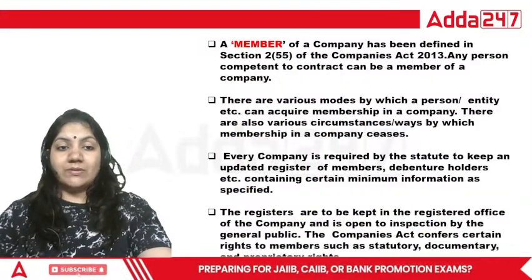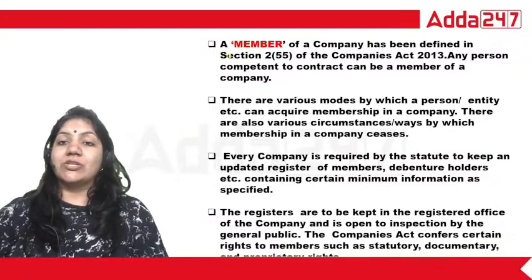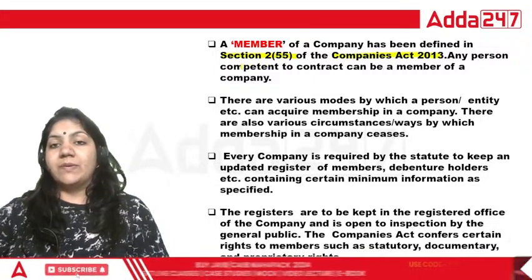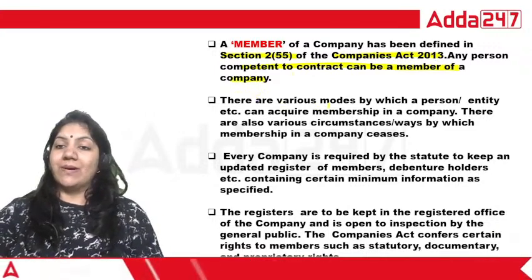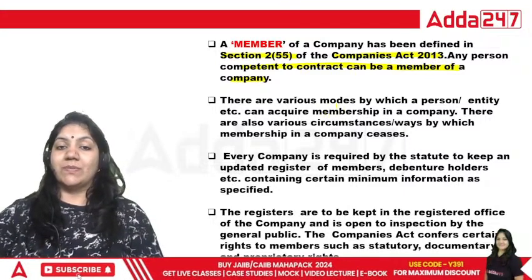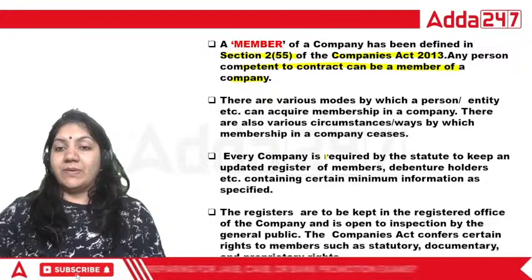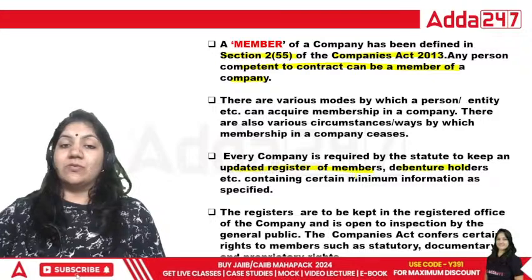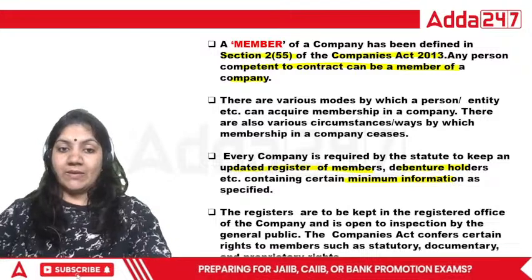Now, member is also a chapter. Now see what is written in the member. Member is defined in Section 2(55) of the Company Act. Any person competent to contract can become a member of the company. There are various modes by which a person or entity can acquire membership. There are also circumstances by which membership in a company ceases. Ceases means to end. Every company is required by statute to keep an updated register of members and debenture holders, containing certain minimum information as specified. That is important.